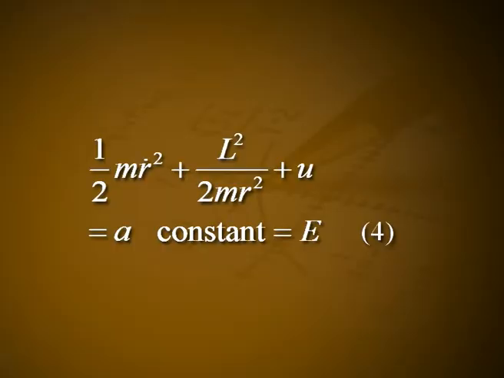Multiplying both sides by r dot, we get m r dot r double dot is equal to minus of dr by dt into d by dr of (u plus L square by 2m r square), which is equal to minus of d by dt of (u plus L square divided by 2m r square). Integrating, we get 1 by 2 m r dot square is equal to minus of (u plus L square divided by 2m r square) plus a constant. That is 1 by 2 m r dot square plus L square divided by 2m r square plus u is equal to a constant, which is equal to E. Let it be equation number 4.